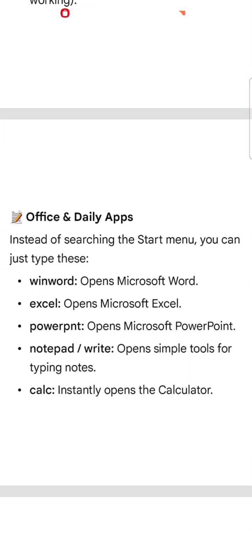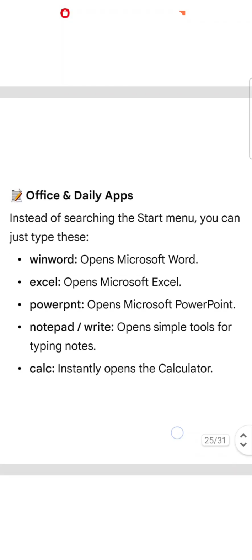Office and other apps. Instead of searching the Start menu, you can just type this. winword means open Microsoft Word. excel opens Microsoft Excel. powerpnt opens Microsoft PowerPoint. notepad opens the simple tool for typing notes. calc opens the calculator.